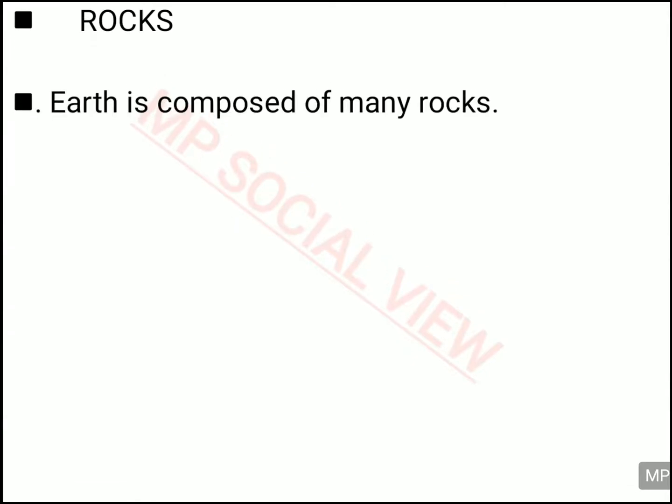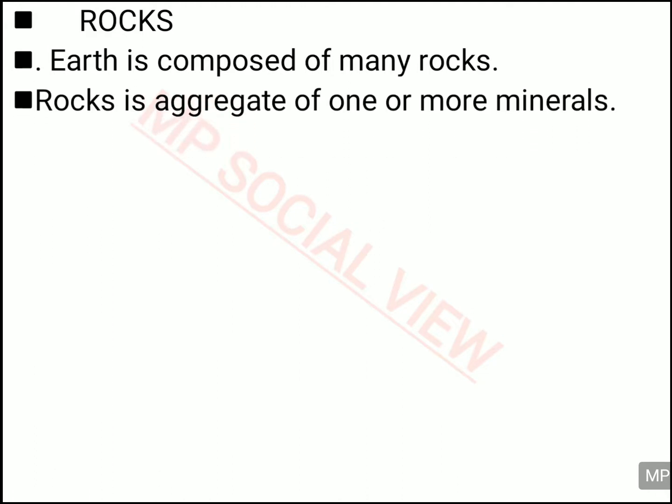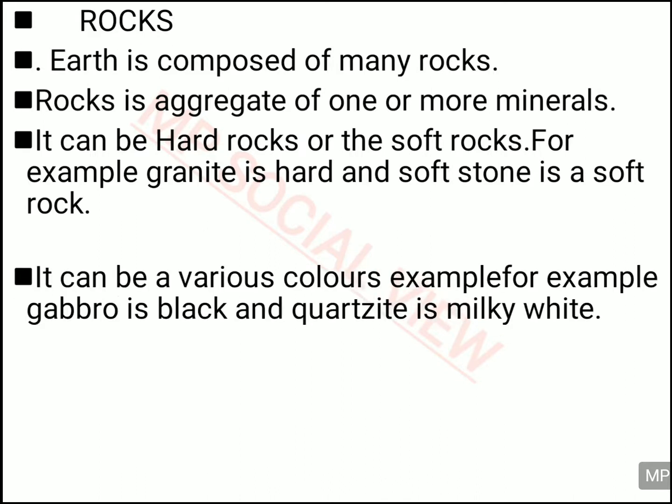With the completion of minerals, let's move to rocks. Now we will study about rocks. As you know, the earth is composed of many types of rock, and rocks contain many minerals. A rock can contain one or more than one mineral. Rocks can be hard rock, and they can also be soft rock. An example of hard rock is granite, and an example of soft rock is soapstone.